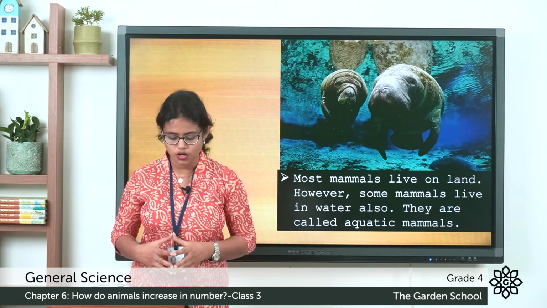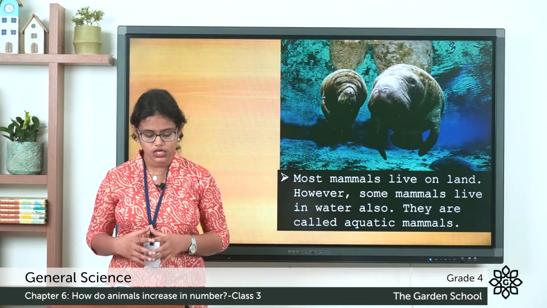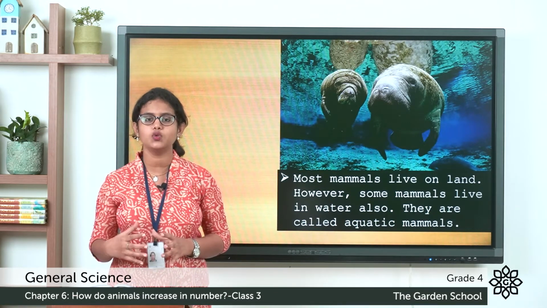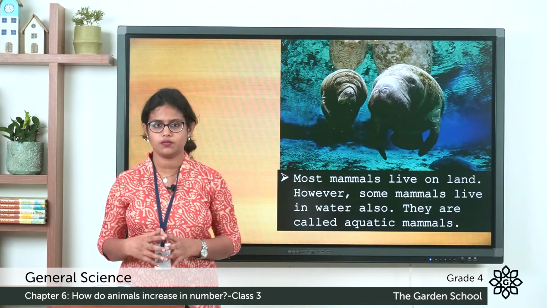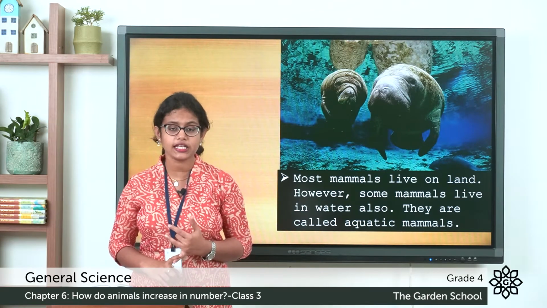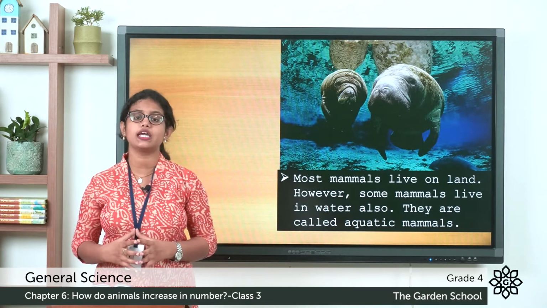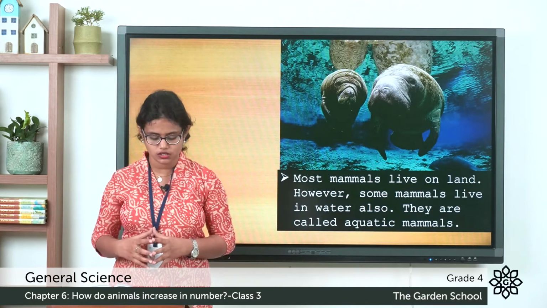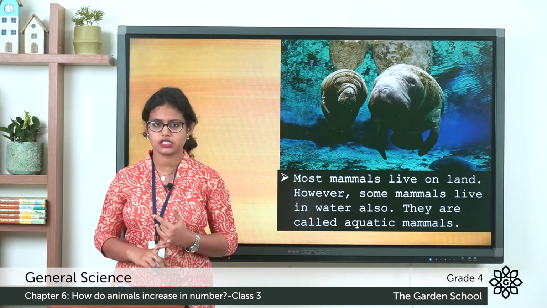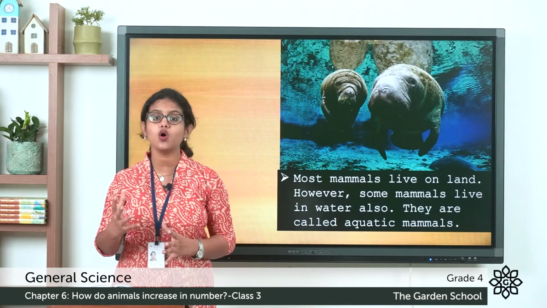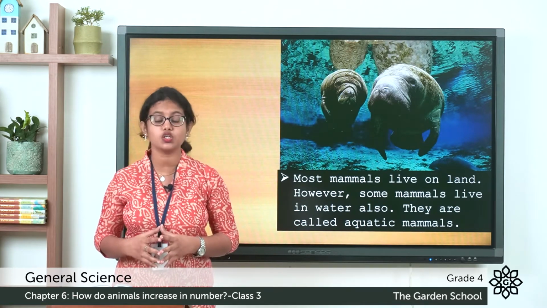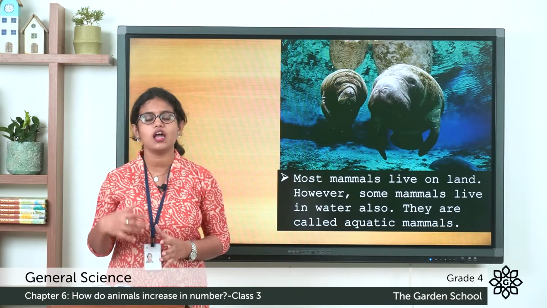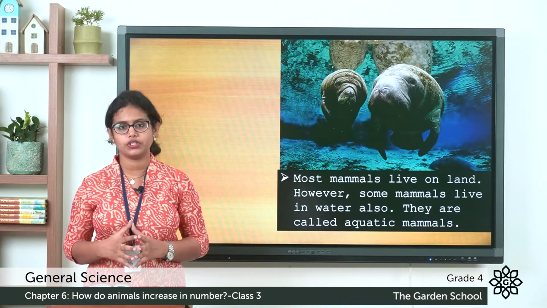Coming to the next box, you can see life skills. If you see a bird's nest, we all know why a bird builds its nest. They build their nest to lay eggs, and at the same time to take care of their young ones. So if you see a bird's nest, do not disturb it. Do not go close to the nest and do not try to feed the chicks. This is very important and you should always remember this.